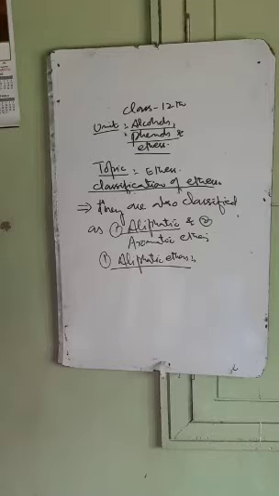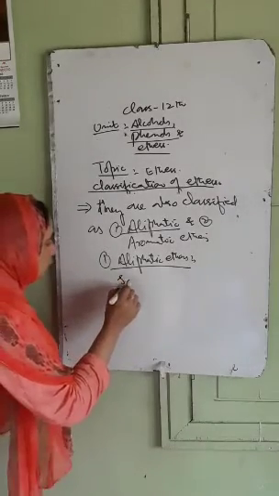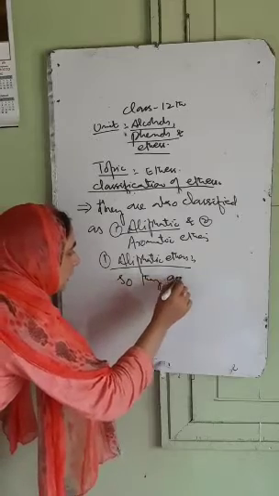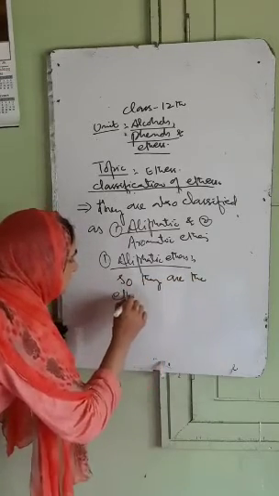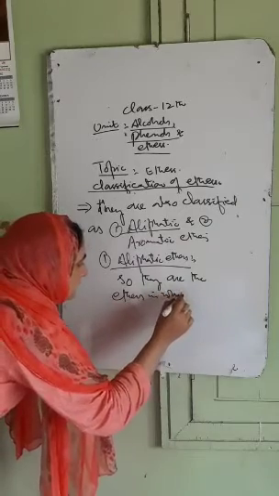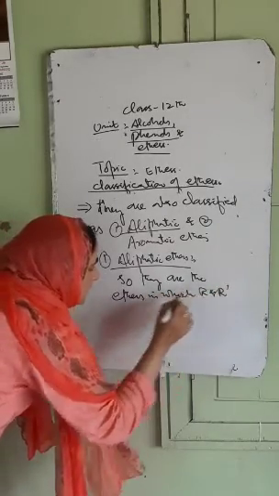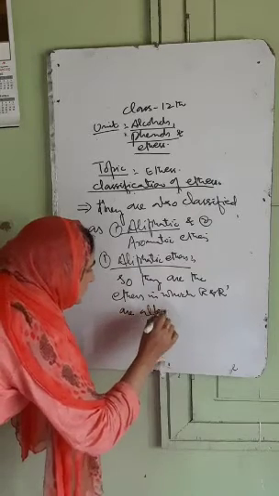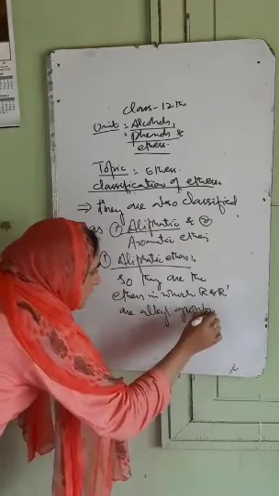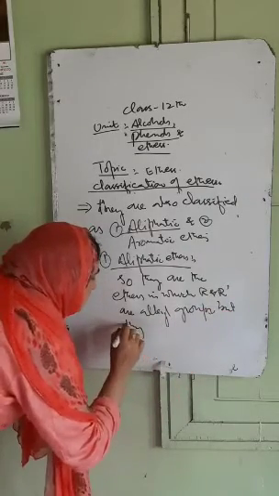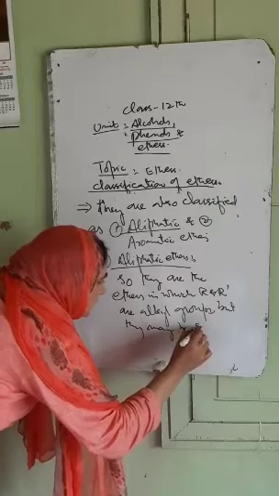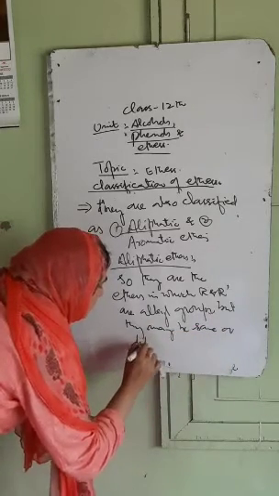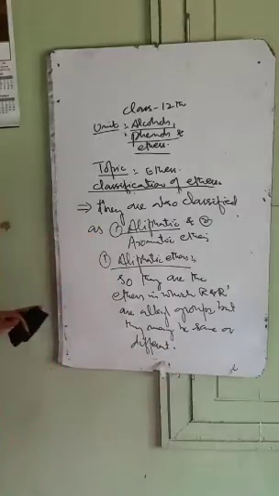They are the ethers in which R and R dash are alkyl groups, aliphatic in nature, but they may be same or different, are called as aliphatic ethers.